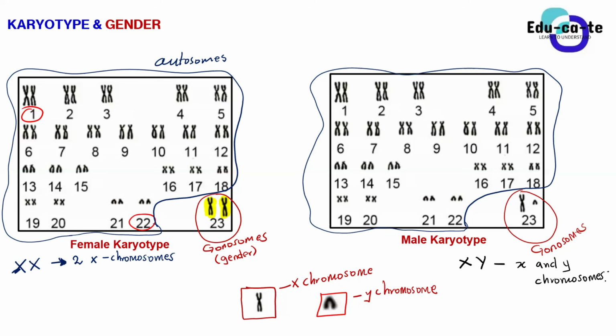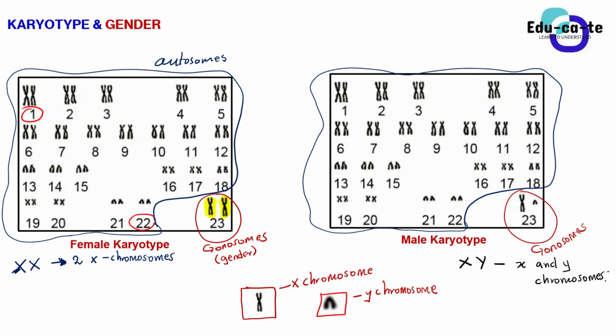Okay. Yes, Trevor, what's your question? I want to ask about the male karyotypes. Do you see the last pair, pair number 23? Do we consider it as a homologous chromosome, or just a pair of chromosomes? Well, to an extent we can consider them as homologous, but they do not really cross over and stuff like that. The X and Y chromosome, they are different. For a male, they are only pairs of chromosomes, but for a female, they are definitely homologous.